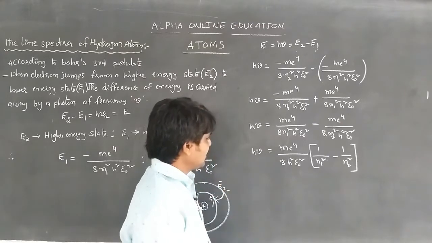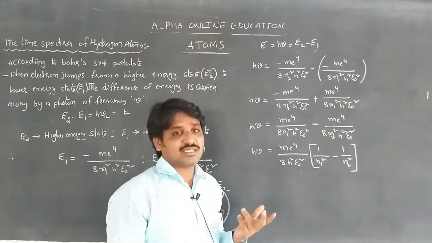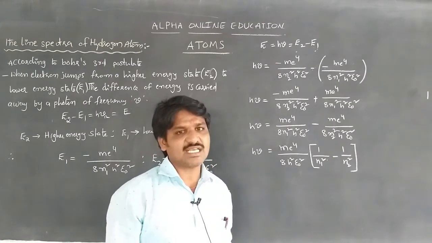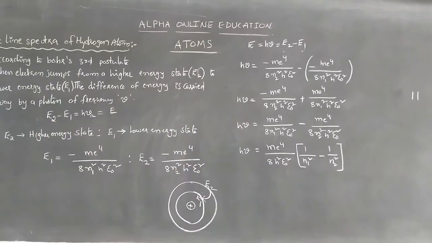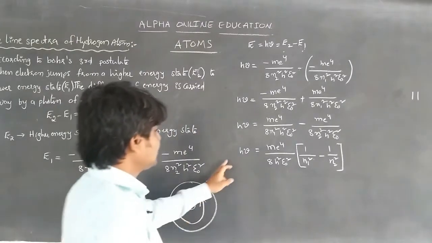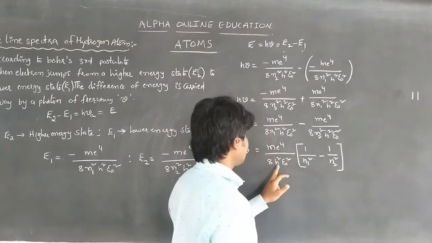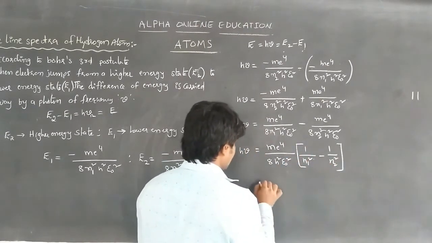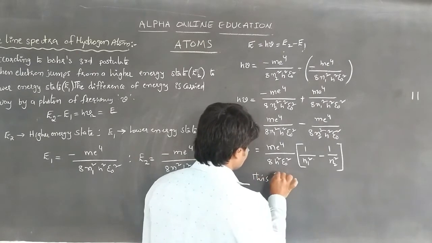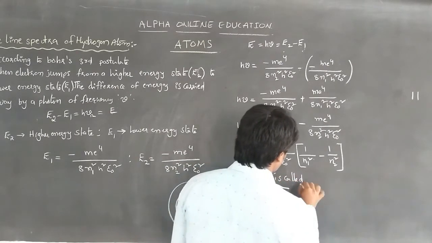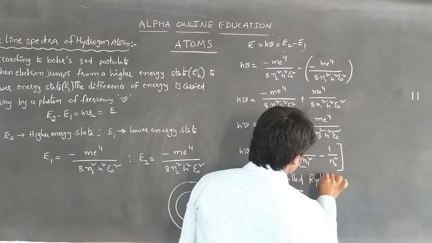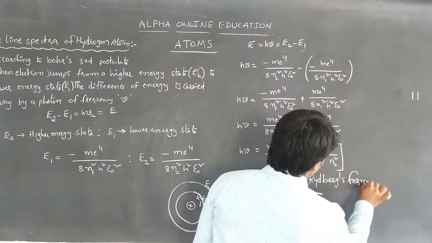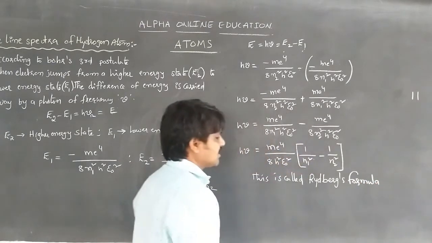So we can say that this formula can be considered as Rydberg's formula. Here h nu is equal to m e power 4 by 8 h square epsilon naught square of 1 by n1 square minus 1 by n2 square. This is called the Rydberg formula.